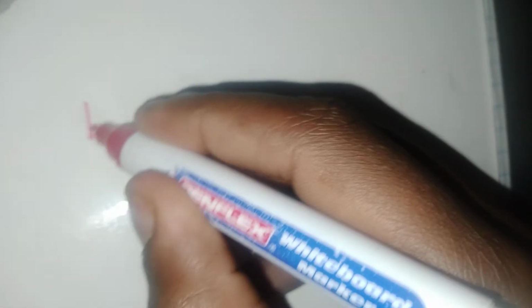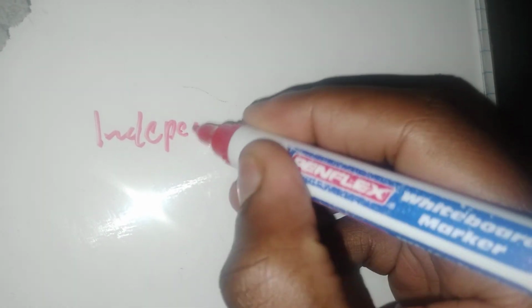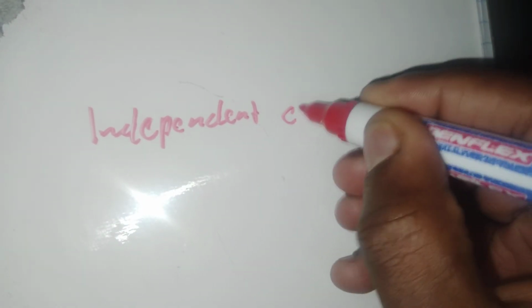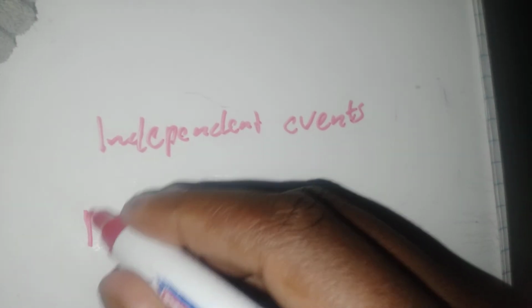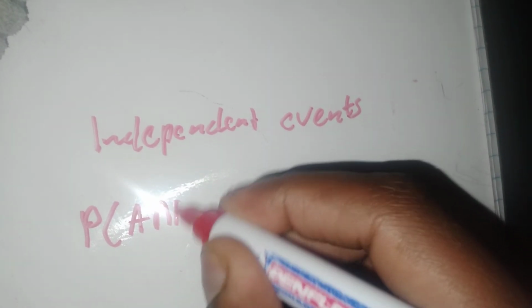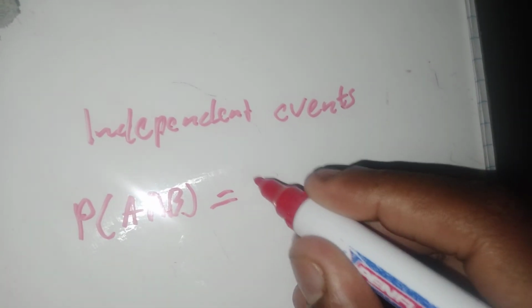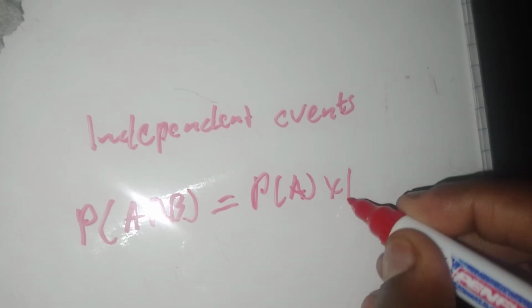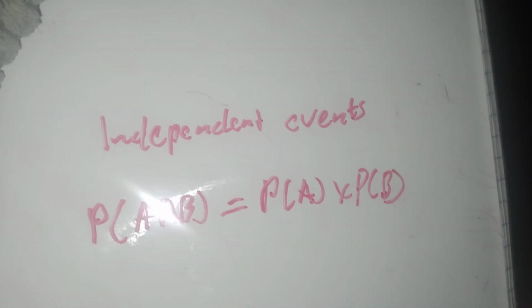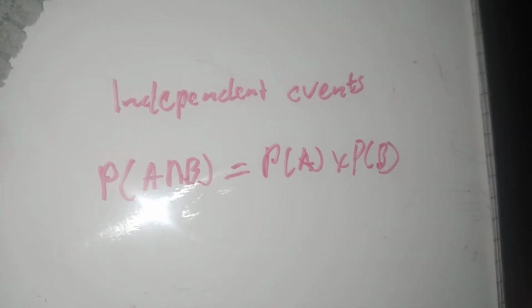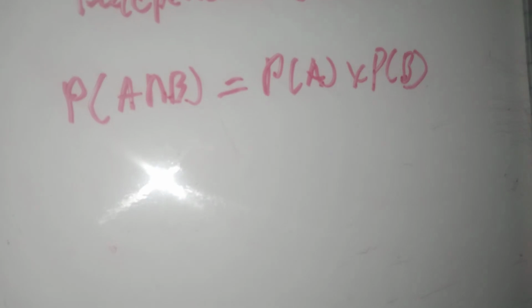And then the other thing that you have to memorize is the product rule. What is the product rule? When we say two events are independent, for independent events, the probability of getting A and B is the same as the probability of A times the probability of B. So when two events are independent, the probability of A and B is equal to the probability of A times the probability of B.